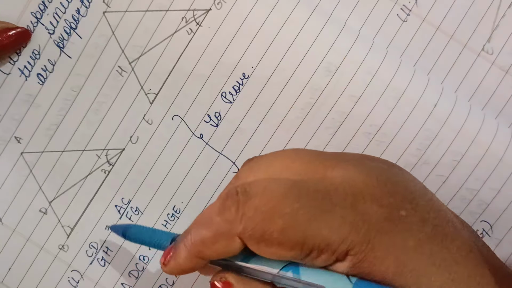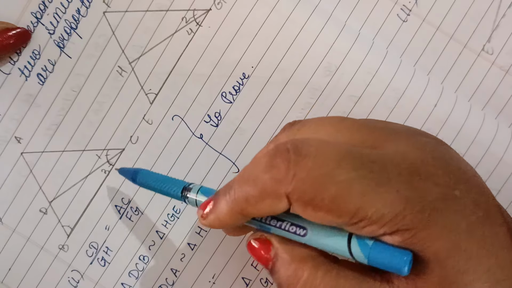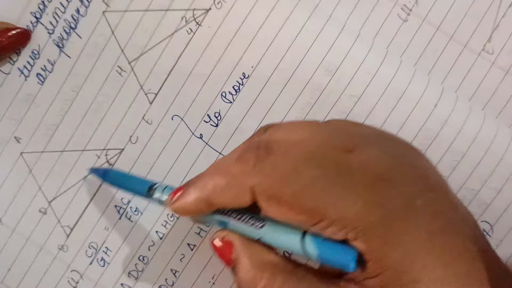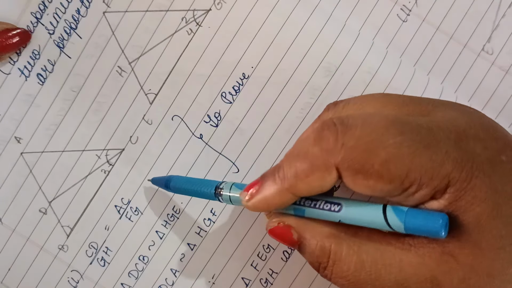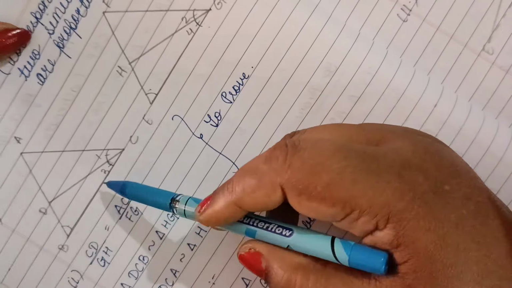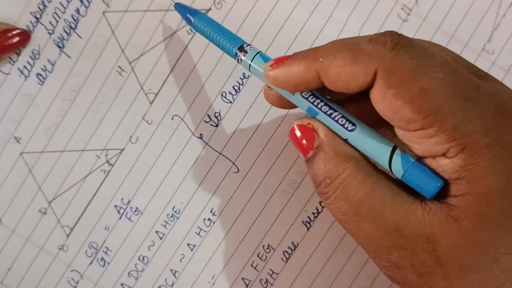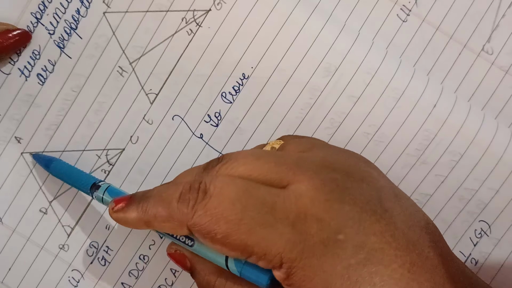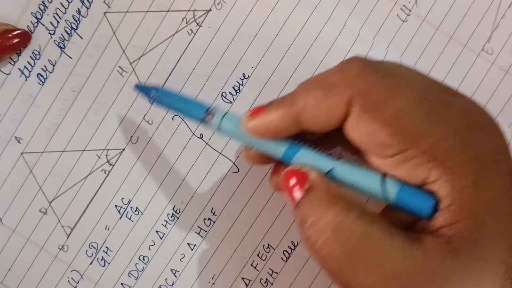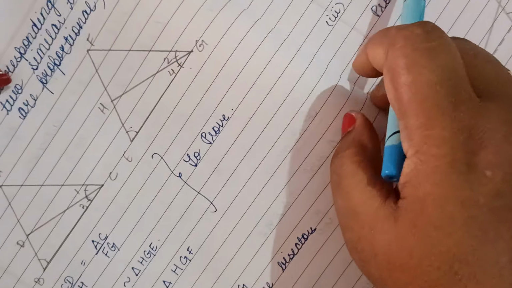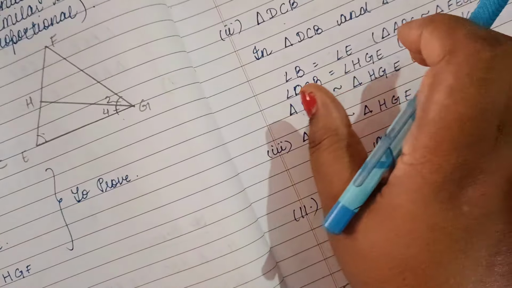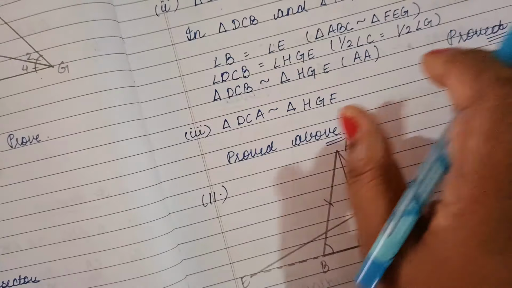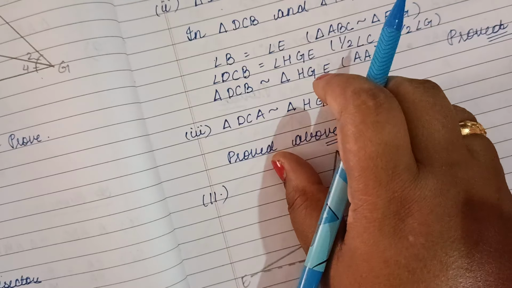Next is triangle DCA is similar to triangle HGF. Again it is the same, DCA is equal to HGF, this angle will be equal to this angle, therefore the two triangles will be similar by AA criterion. The same as you have done in the second part, the same will be done in the third part also.